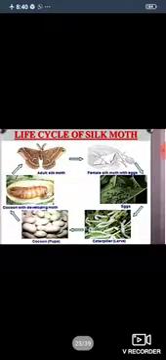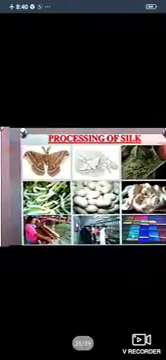Now, you can see the life cycle of silk moth. Okay? It's a very important term. Next, processing of silk. The process of obtaining silk from silk moth involves: number 1, rearing of silkworms; number 2, reeling; number 3, dyeing. This is followed by number 4, spinning and weaving.